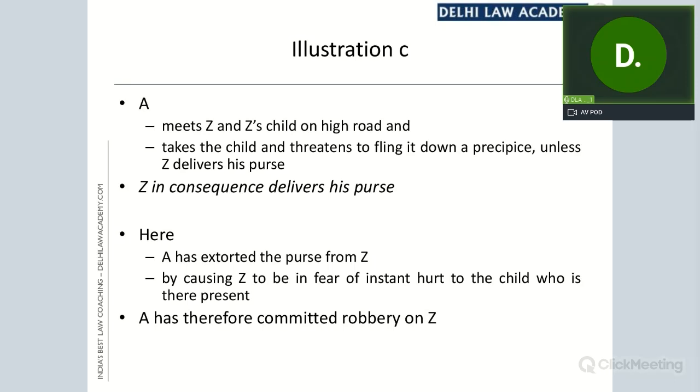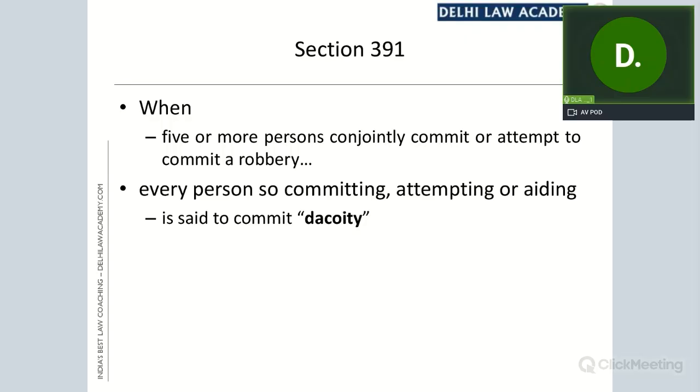But now another twist is that when we come to 391, it says when 5 or more persons conjointly commit or attempt to commit a robbery, every person so committing or attempting is said to commit dacoity. For the offense of dacoity, it is not actually required that the offense of robbery must have been committed.